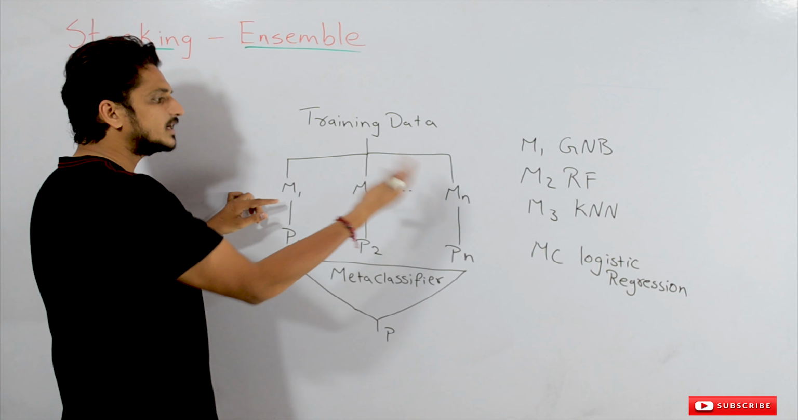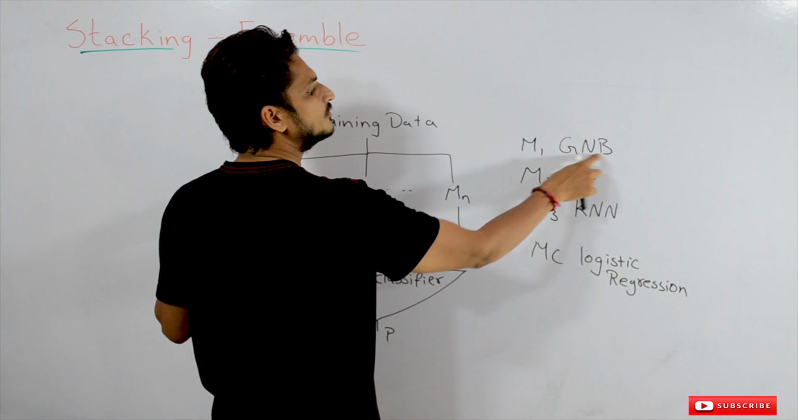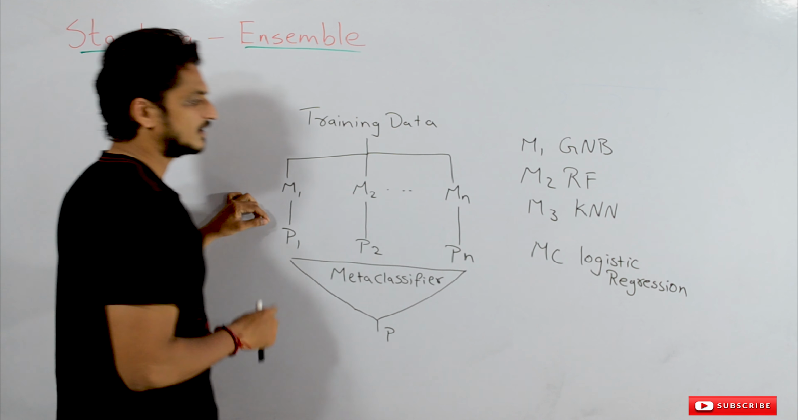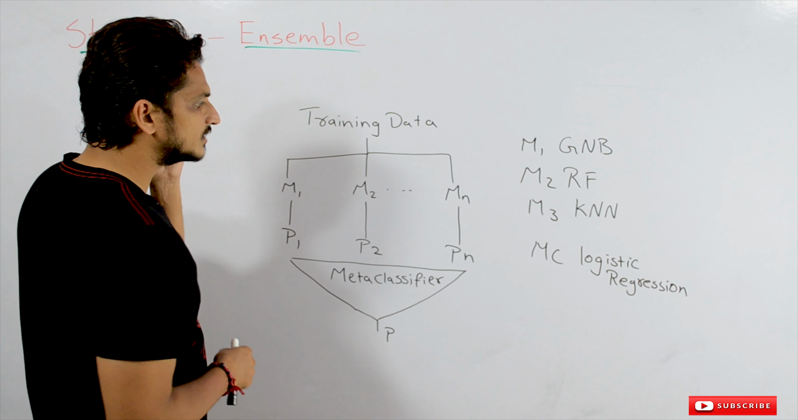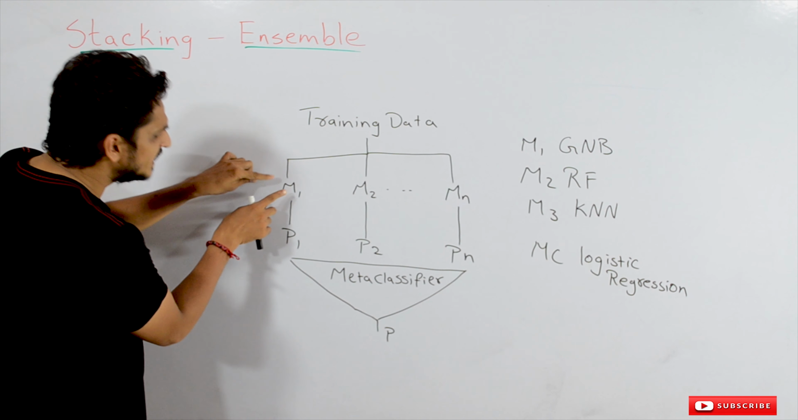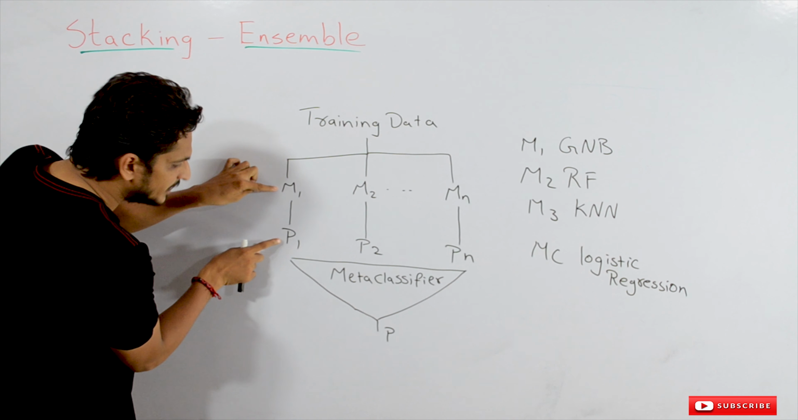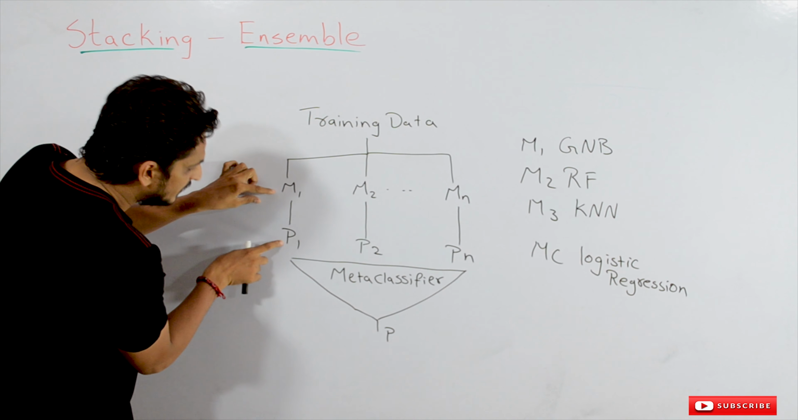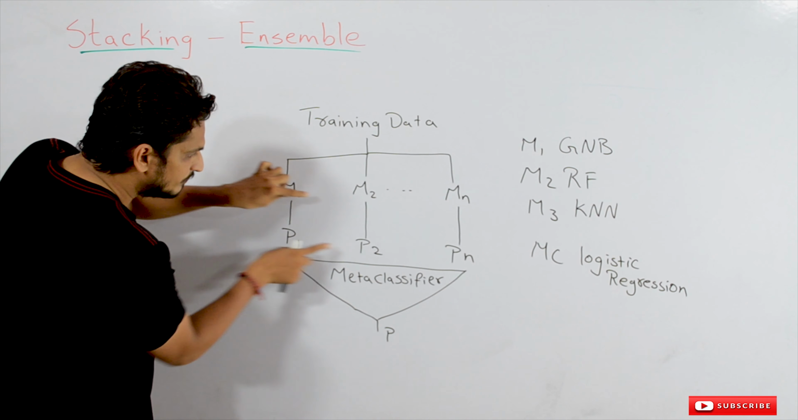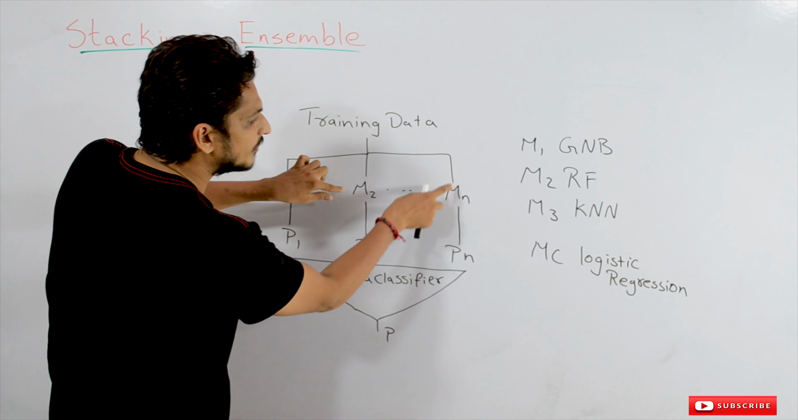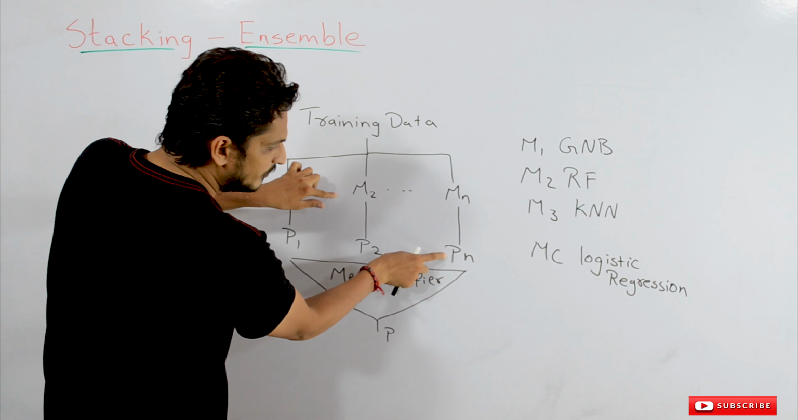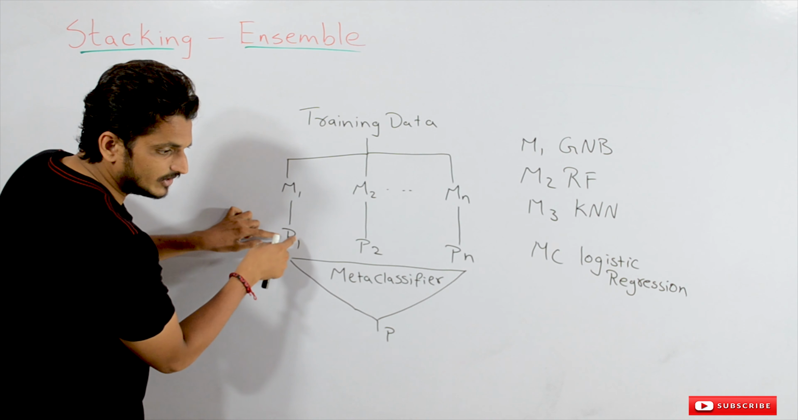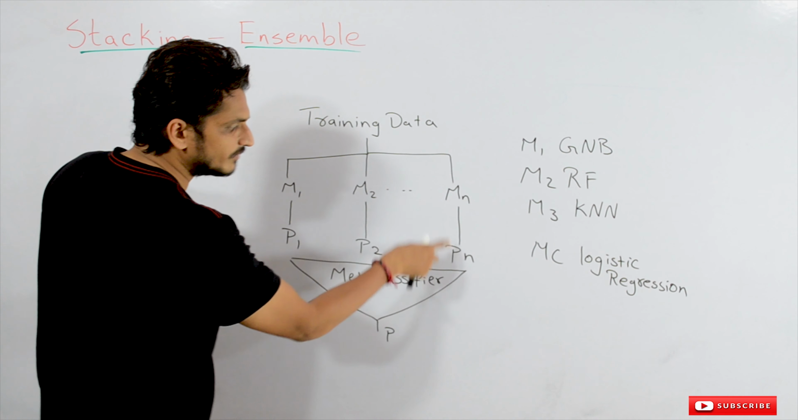For example, we are taking M1 as a Gaussian naive Bayes model, M2 as a random forest model, and the third one, a K nearest neighbors, KNN model, is considered. Each model will give some prediction value for our testing and training data points. P1 is given by the M1 model, P2 is given by the M2 model, and so on up to the nth model. Here prediction means the probability values given by these models.